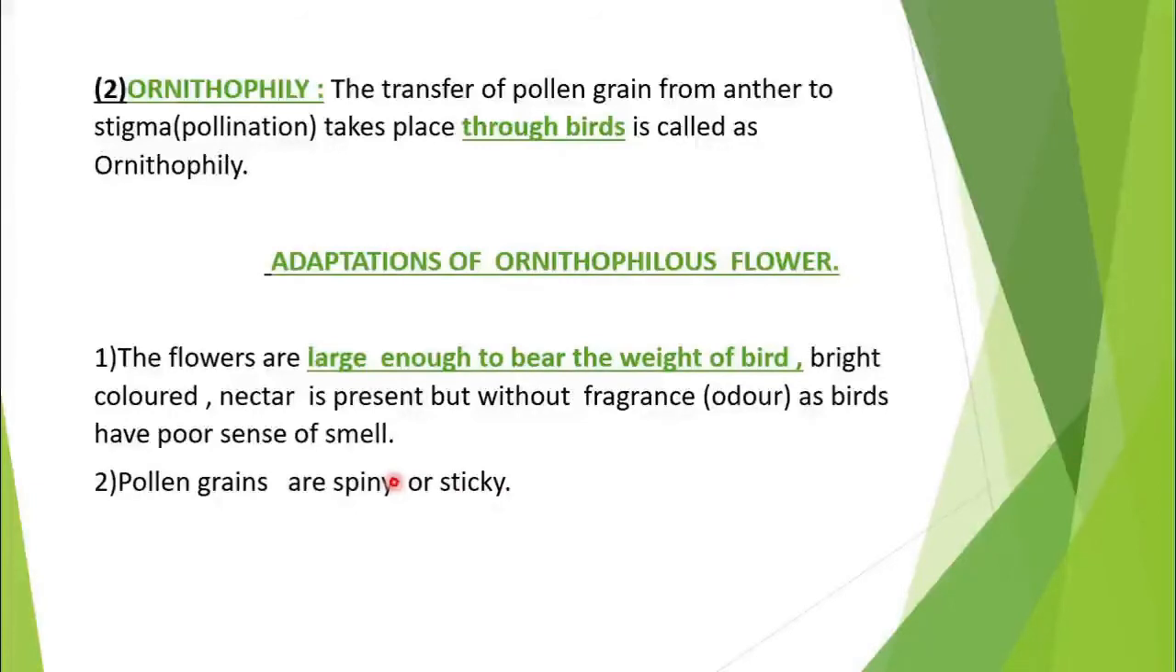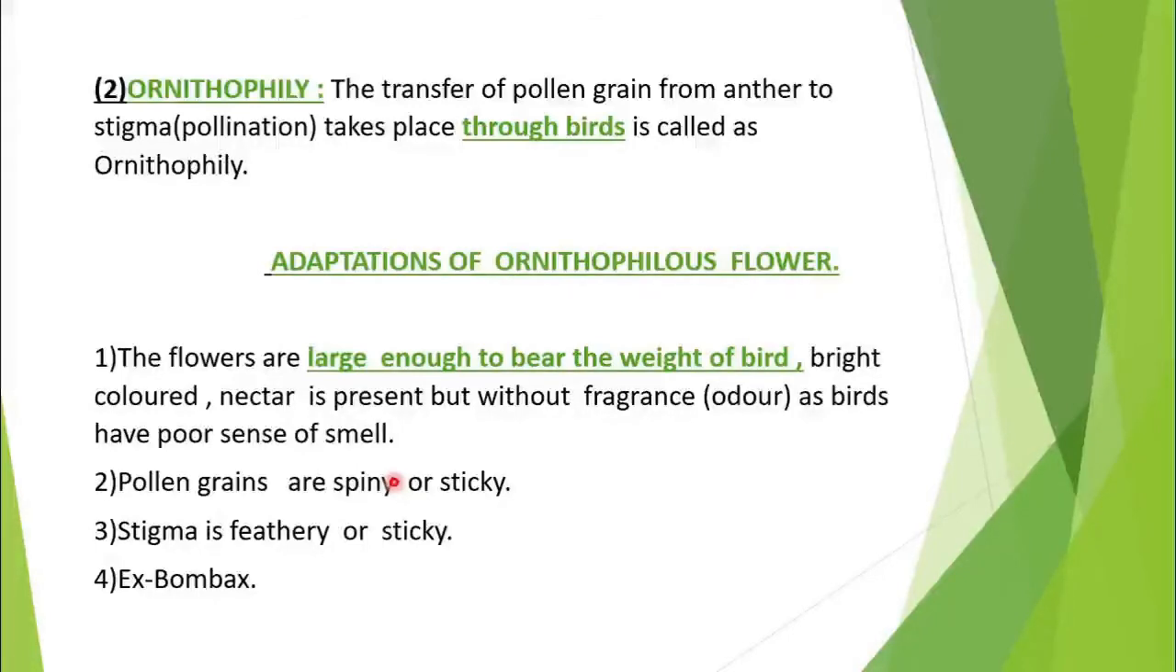Here the pollen grains are spiny or sticky in nature, so that they will easily stick either to the wings or to the beak of the bird. And here the stigma is feathery or sticky in nature, so that whenever the bird is coming, because of the sticky or feathery nature, the pollen grains will easily get stuck on the surface of the stigma. Here you can take the best example of Bombax.